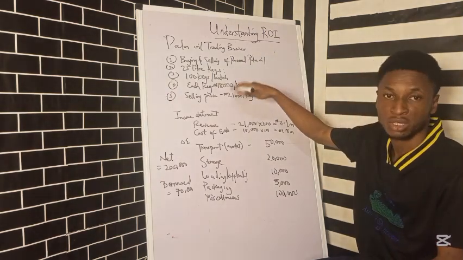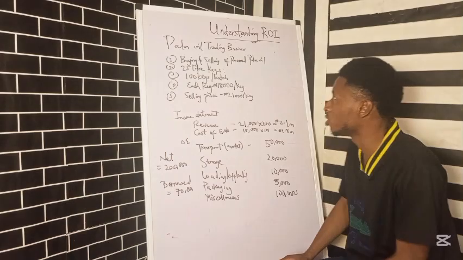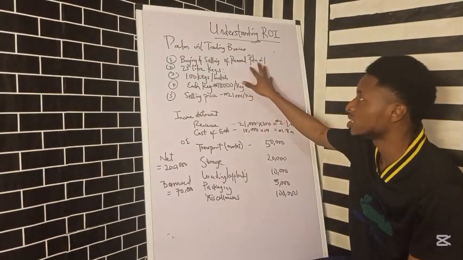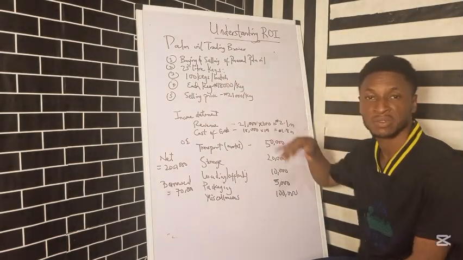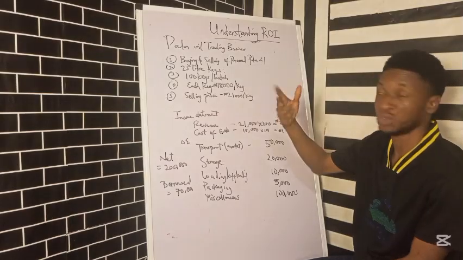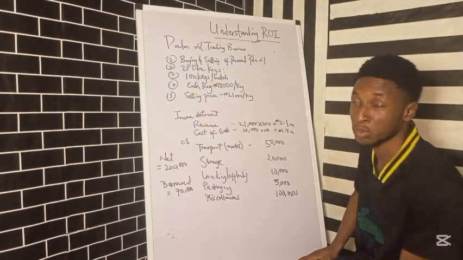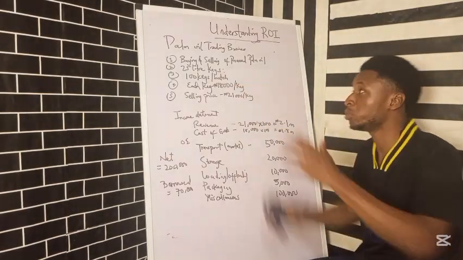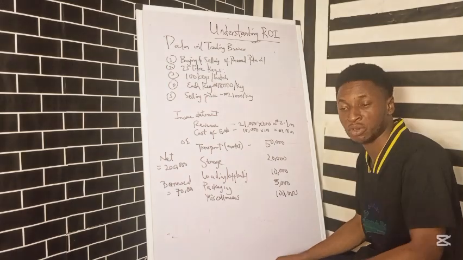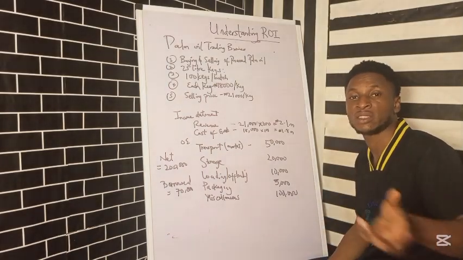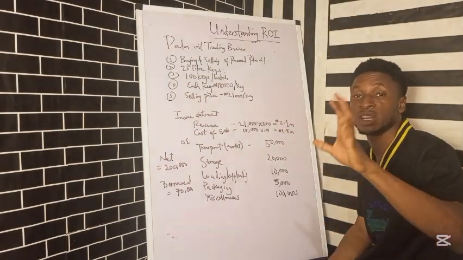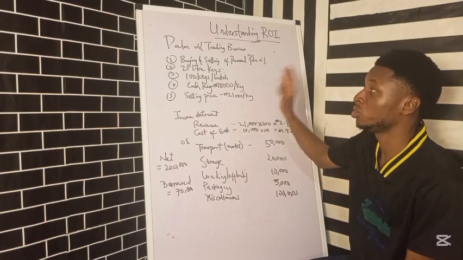We're going to make some assumptions here. You can see buying and selling of processed palm oil. In this case study, you're buying them in 25 liter kegs. That's where most people buy their palm oil to store. You buy palm oil, you store it for a period of time, then you sell it when the price is high. You buy low and then you sell high. That is your main goal in palm oil trading.